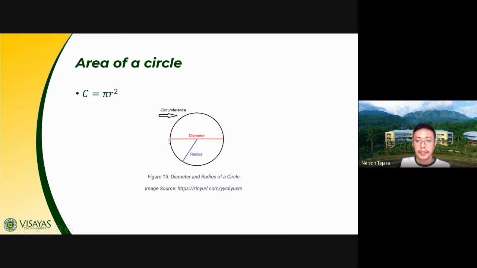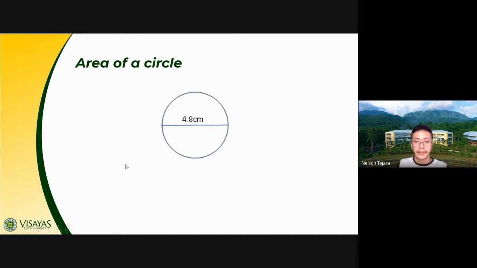Then last thing, class, about the area of a circle. The area of a circle, class, is given by the formula pi r squared. So again, this is your diameter and half of the diameter is your radius. Okay, I want you, class, to try to get the area of this circle whose diameter measures 4.8 centimeters.